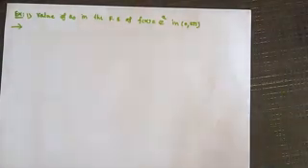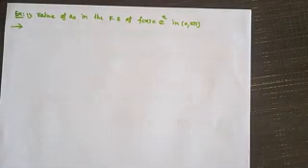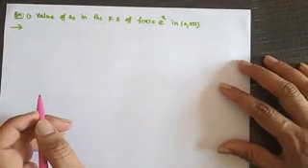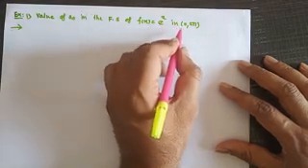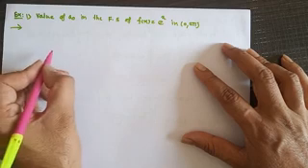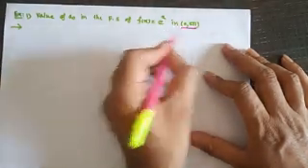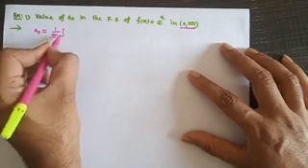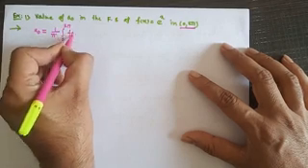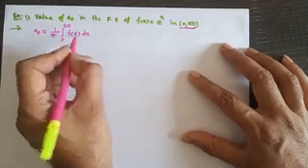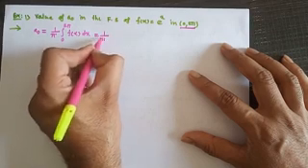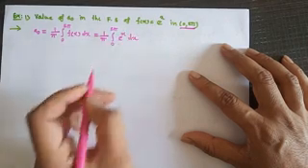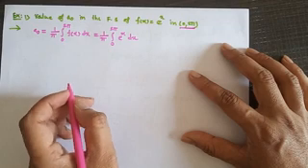So the first question is, what is the value of a0 in the Fourier series of function f of x equal to e raised to x in the interval 0 to 2 pi? The formula of a0 is 1 over pi, 0 to 2 pi, f of x dx, which is equal to 1 over pi, 0 to 2 pi, e raised to x dx.